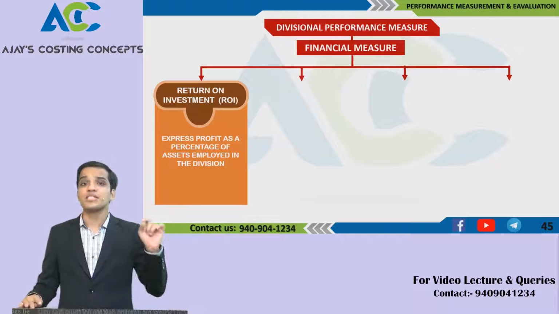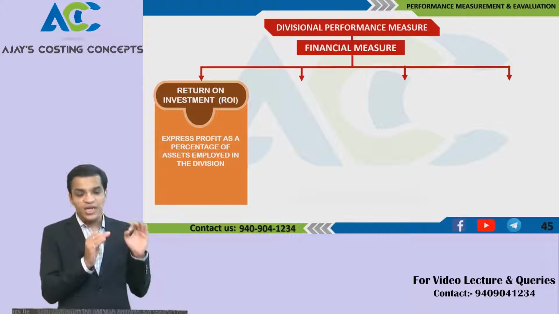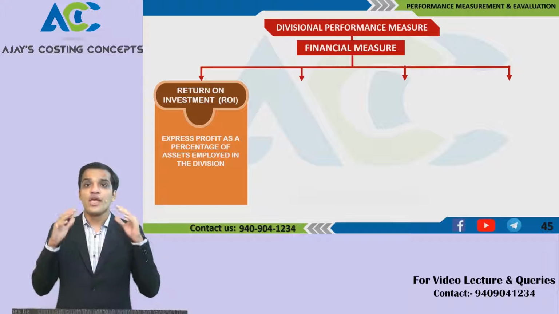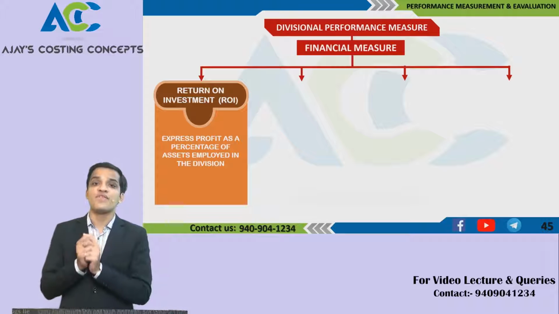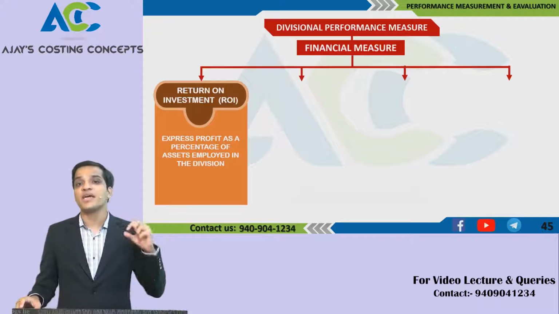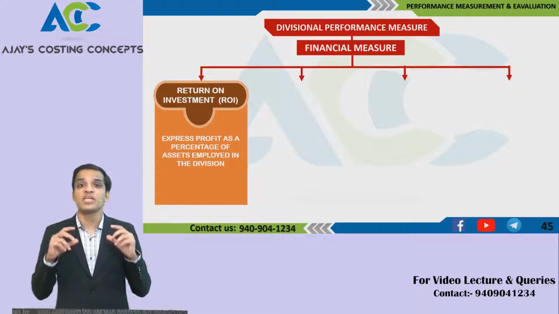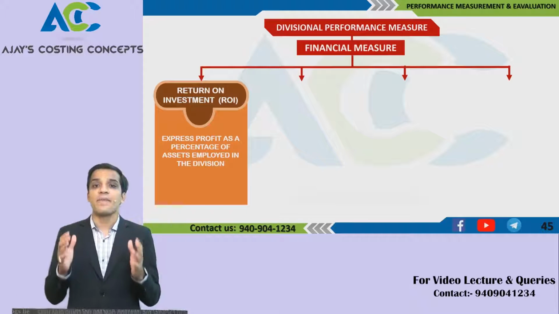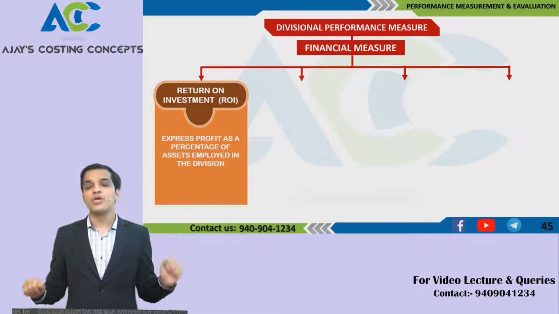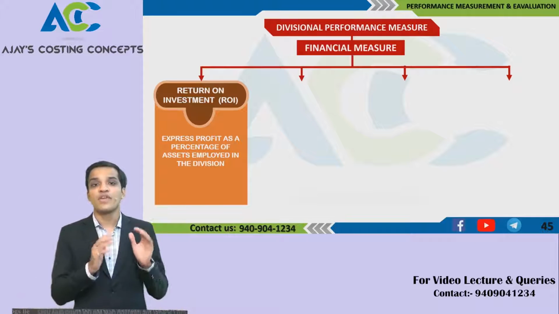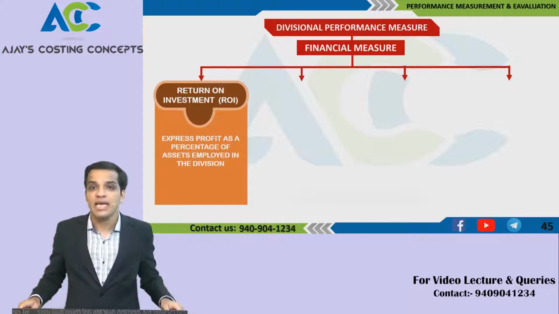This method expresses profit as a percentage of the capital employed in a division. So if I make an investment of 5 crore rupees in a business, and the profits are 50 lakhs, this method represents that there is a 10% return on your investment. Performance is evaluated on the basis of percentage returns on the investment, that is, the capital employed or assets blocked. This is a very good and important method, because a lot of practical questions and case study questions might be asked in the examinations.